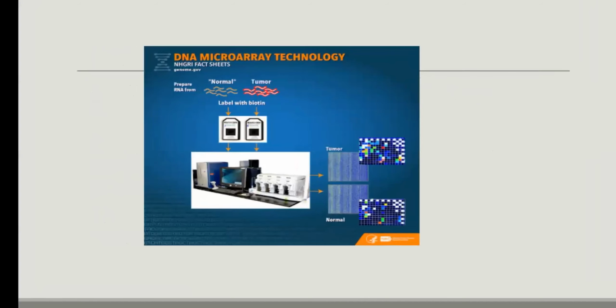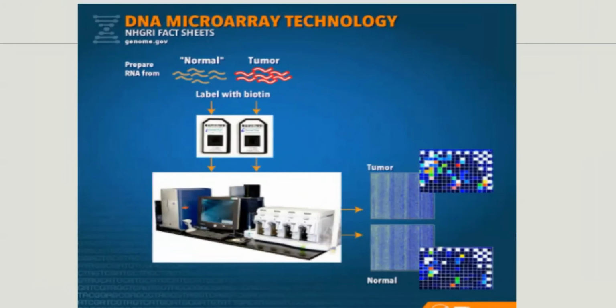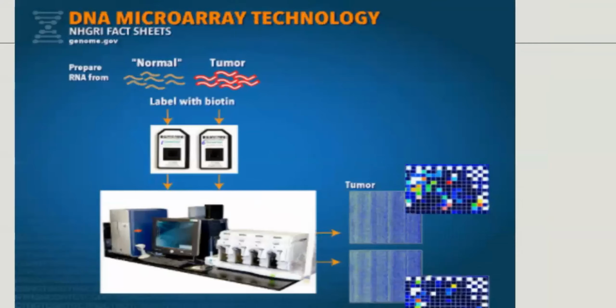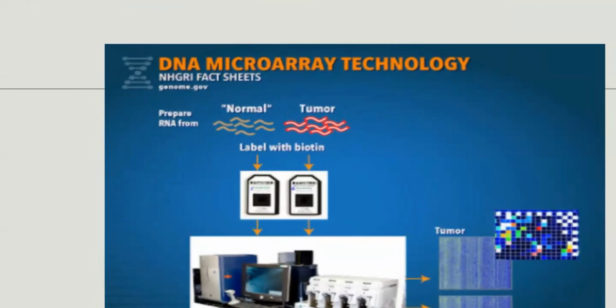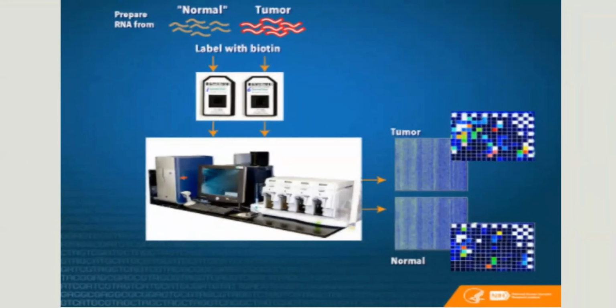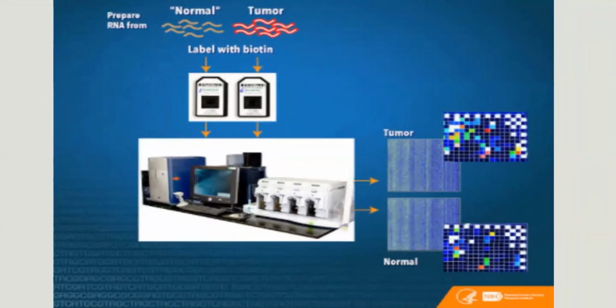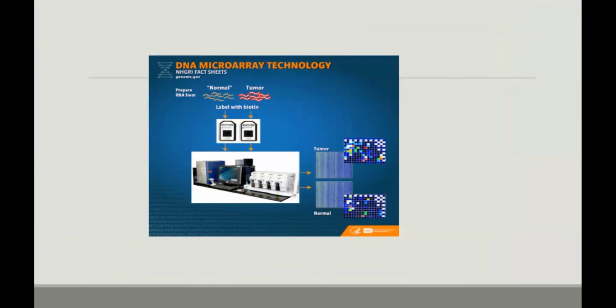This is a diagram of the DNA microarray technology. Here it is labeled with biotin, and this is a tumor sample. DNA microarray technology is very useful in the detection of tumors in the field of medicine.